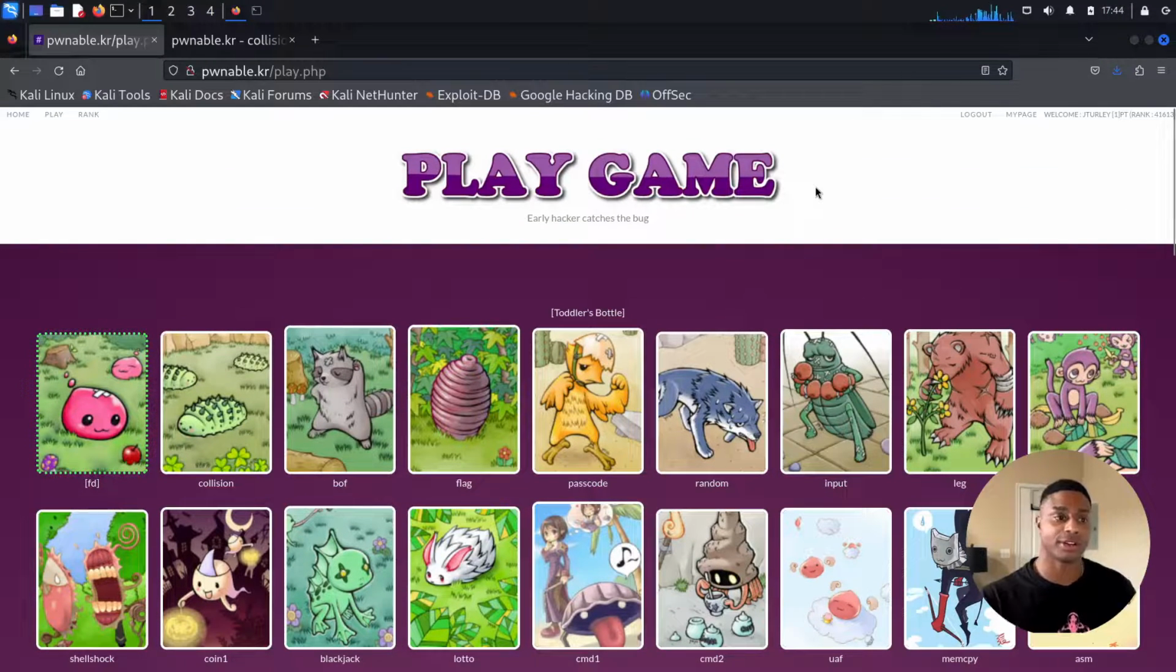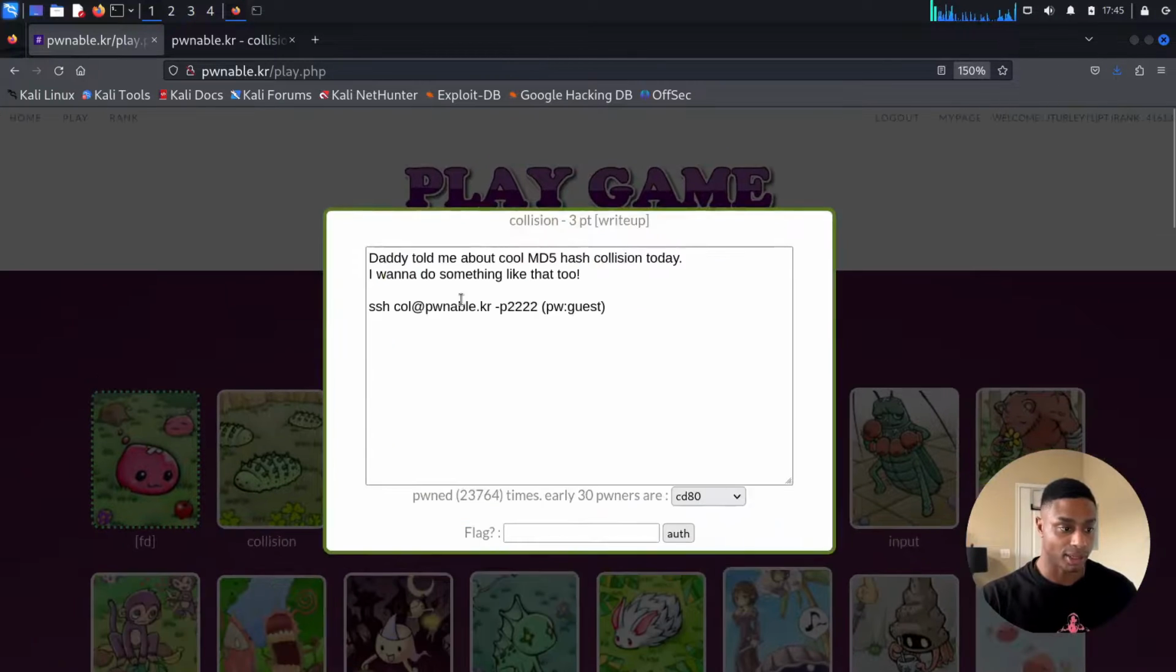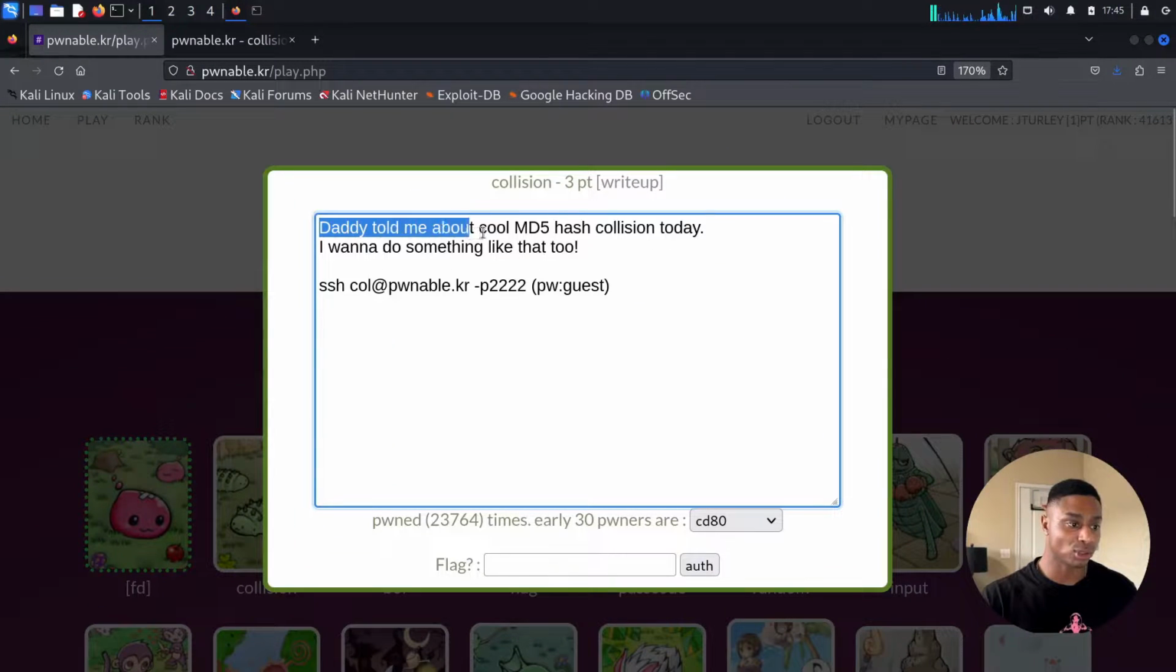So, reverse engineering war game, binary exploitation themed war game. In the last episode, we solved FD, in which we learned a little bit about Linux file descriptors, and now we'll be moving on to the next challenge, collision. So, clicking here, we get this pop up. It says, "Daddy told me about cool MD5 hash collision today. I want to do something like that too." And then it gives us the SSH connection line.